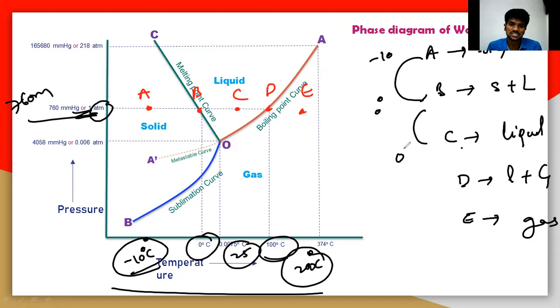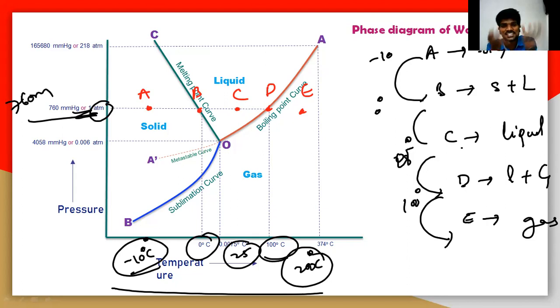At point C, only the liquid phase is there. That is from 0 to 25 degrees, moving from B to C, only the liquid phase will appear. After C to D, D being 100 degrees Celsius, from 25 to 100 the liquid evaporation will start, so there is liquid and gas. And from D to E, only the gaseous phase is there. That means by varying the temperature, simply the phase is changing: the solid slowly converts into liquid, and the liquid slowly converts into the gaseous phase.